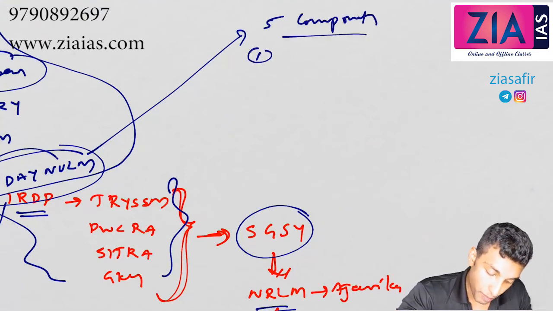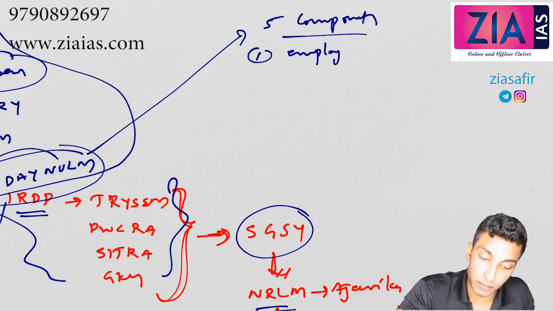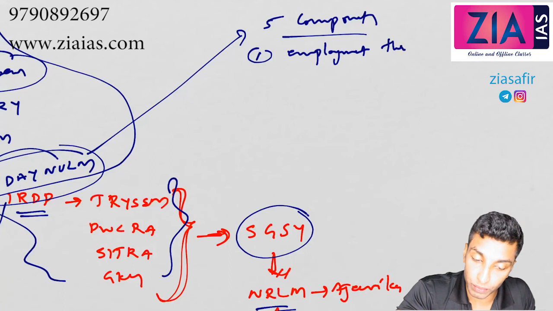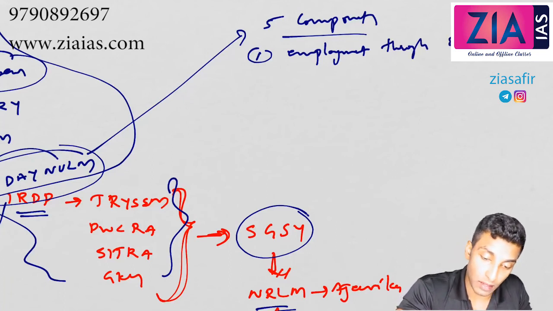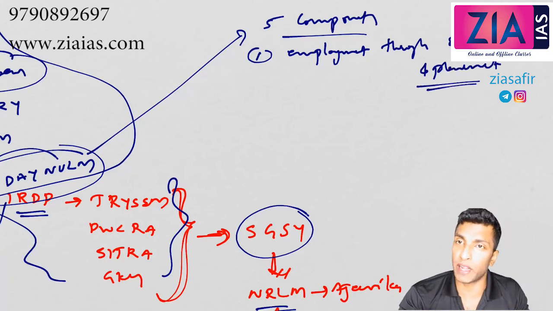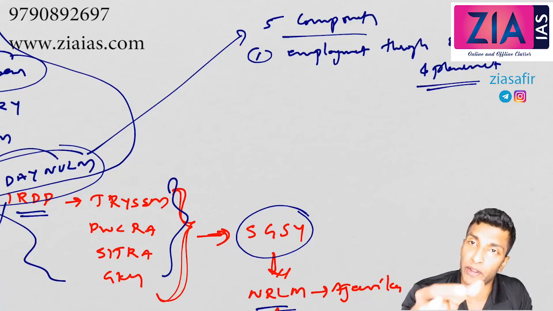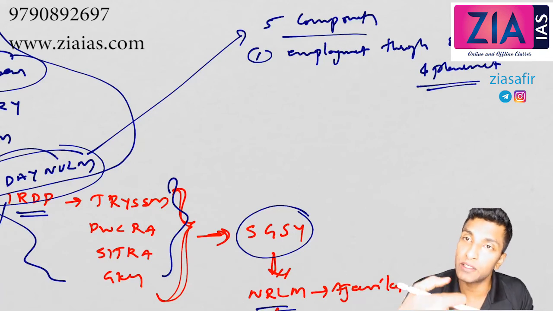First of all, employment through skill training and placement. Here placement means wage employment. Both wage employment and self-employment are there. Training will be given, finance will be given, then it will be self-employment. Here training and placement, that is wage employment.